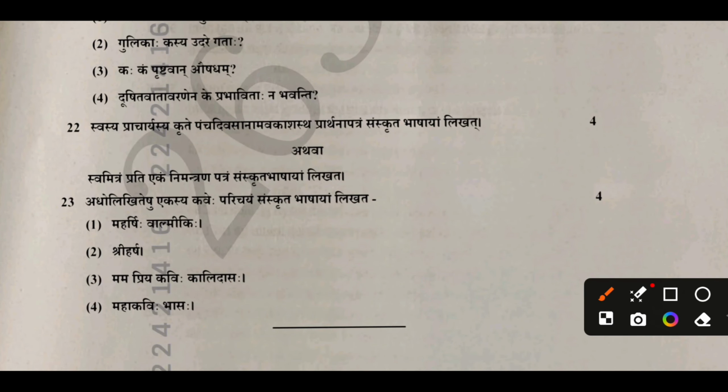In question 22, you have to write a request to your principal in Sanskrit, requesting a 5-day leave. In question 23, you have to write an introduction to a poet. Now, I will tell you the complete answer to this question paper.